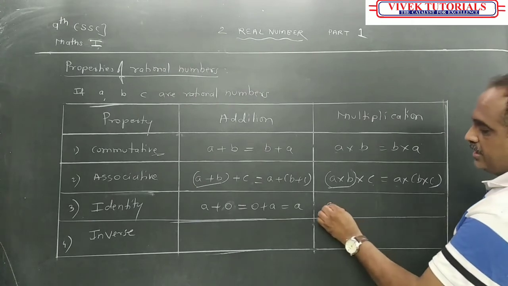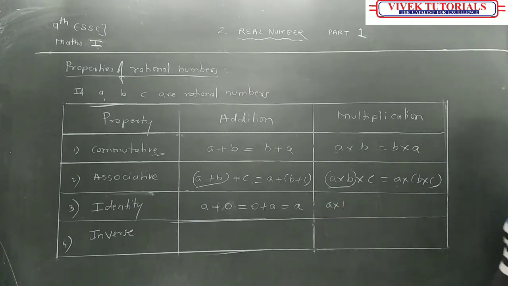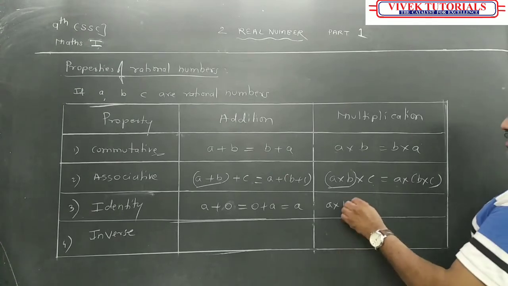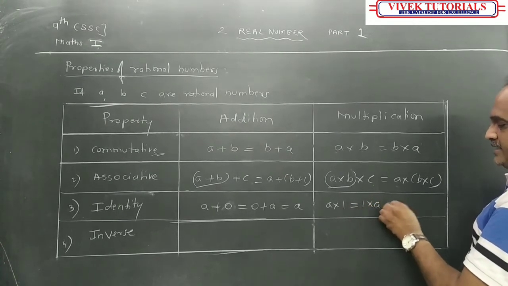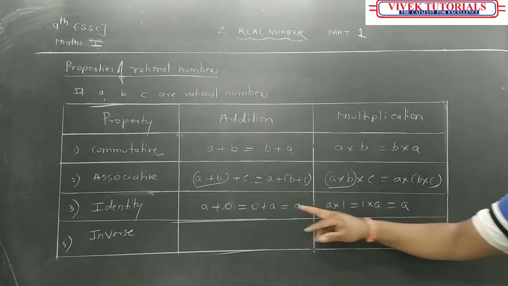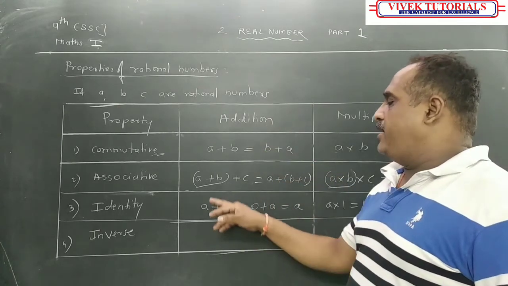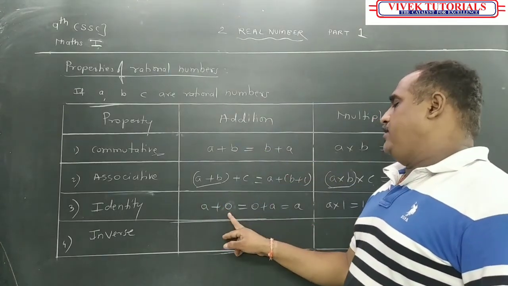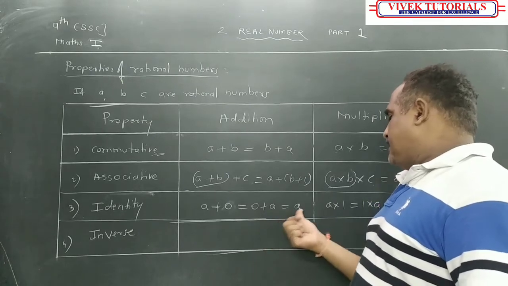In multiplication A into 1 होगा because A into 0 का वैल्यू 0 हो जाता है. A into 1 is equal to 1 into A is equal to A is the identity property of multiplication. The identity property of what? Addition. What is identity property of addition? A plus 0 is equal to 0 plus A is equal to A.